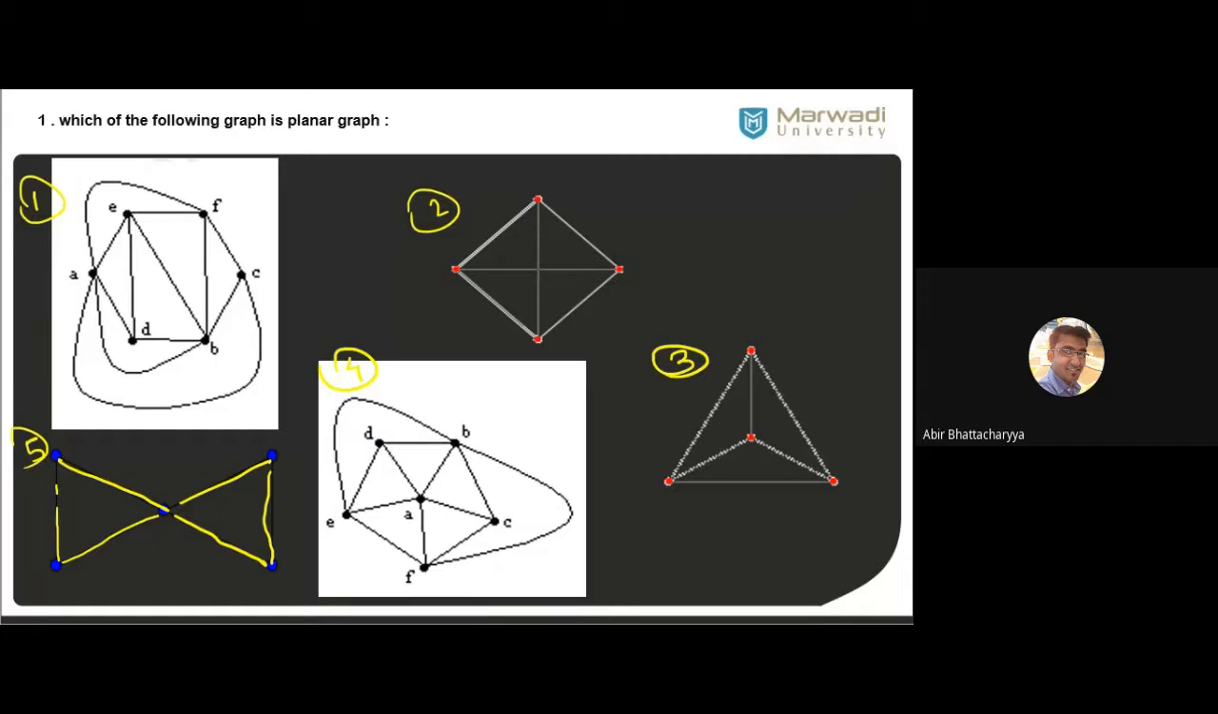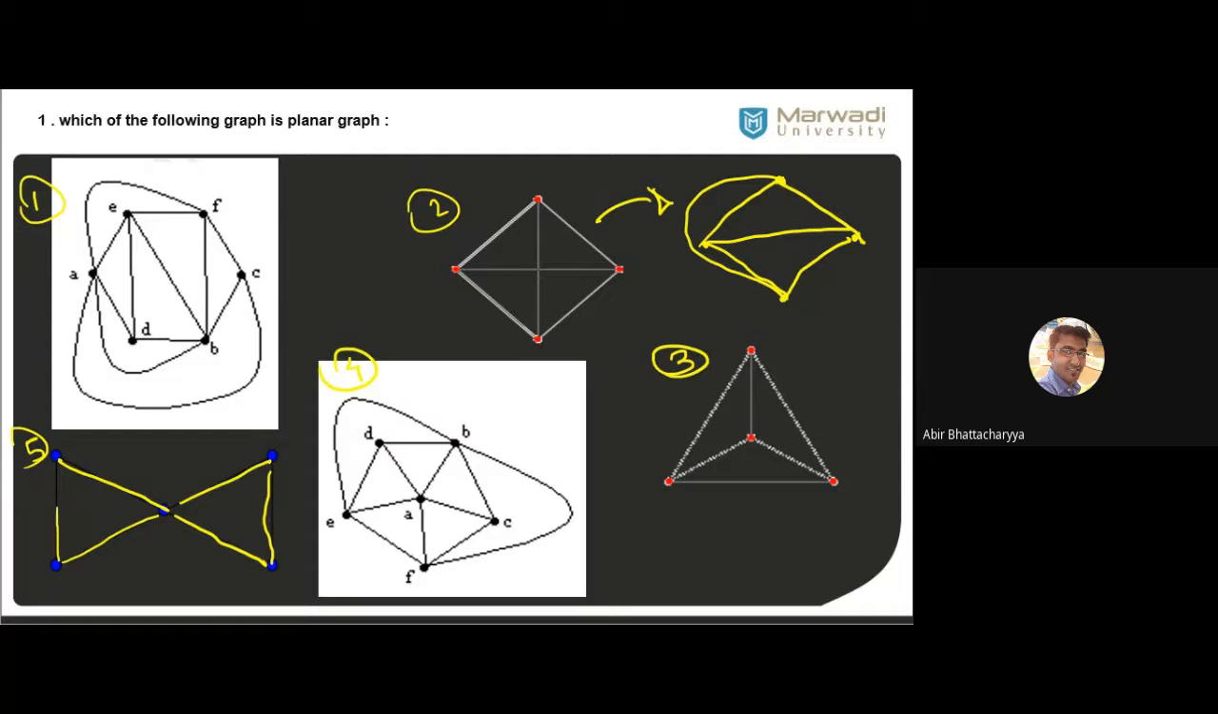How is 2 planar? Because it looks like a non-planar, but you can find the geometric embedding. How many vertices are there? 4 vertices. I told you if I have 4 vertices, whatever the graph is, it is always planar. So you can find the geometric embedding. The geometric embedding will be like this. Right? This is your geometric embedding.